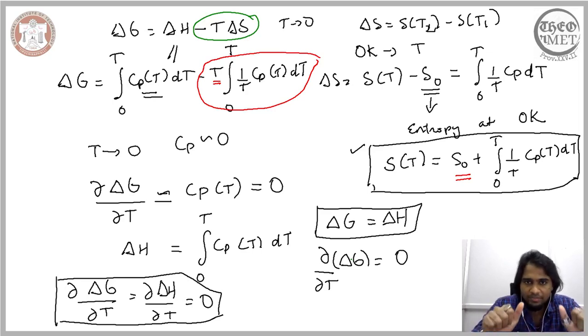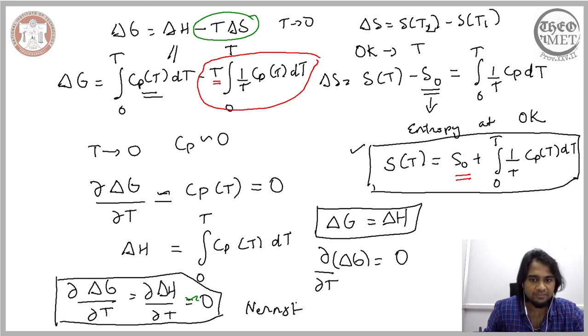Now these are some unique features that we observe close to absolute zero. It poses two interesting behaviors. If we are able to identify the entropy at absolute zero, we will be able to calculate the entropy at any given temperature. Secondly, when operating at absolute zero, the change in the Gibbs free energy is equal to the change in the enthalpy, and the change in the Gibbs free energy with respect to temperature is equal to the change in the enthalpy with respect to temperature. Both are insignificant and both are equal to 0. So this is referred to as the Nernst heat equation.